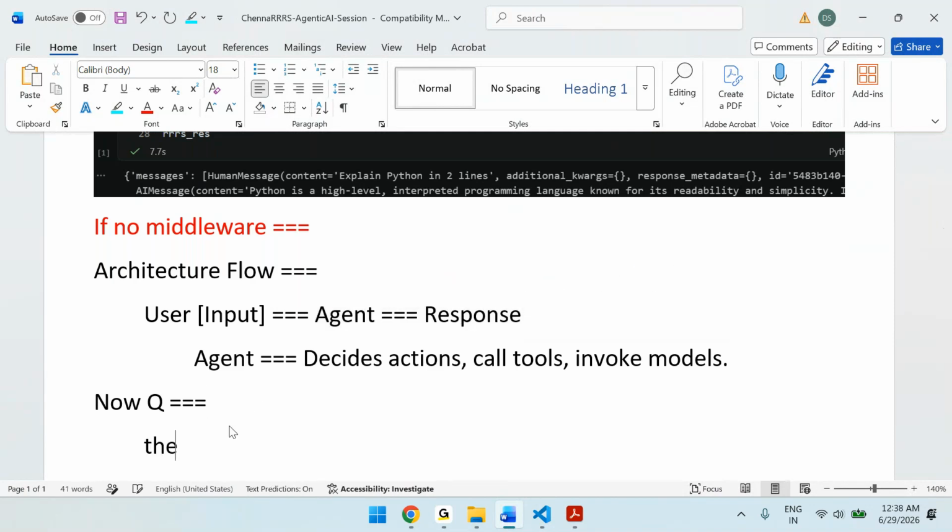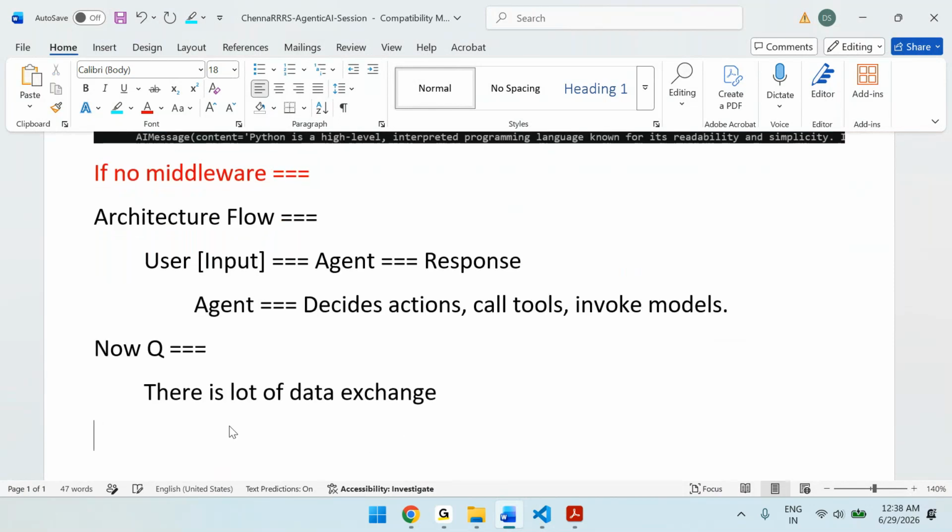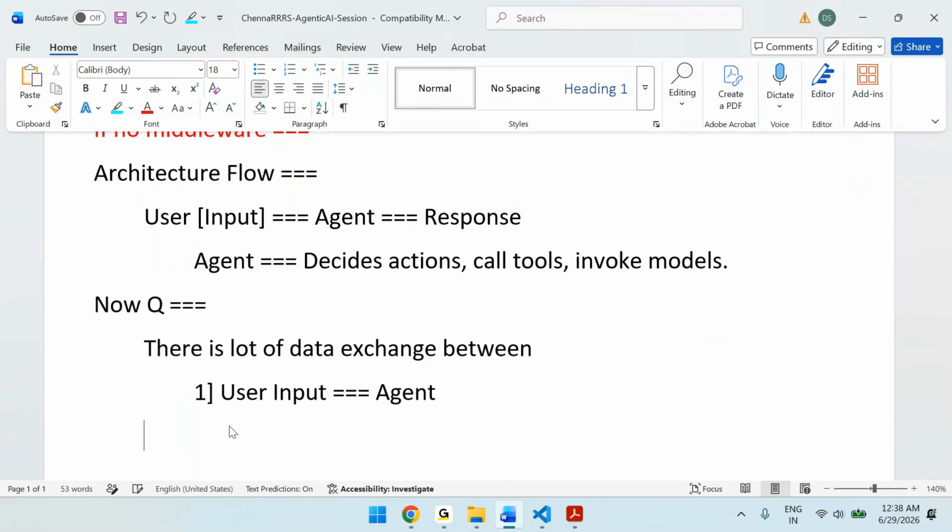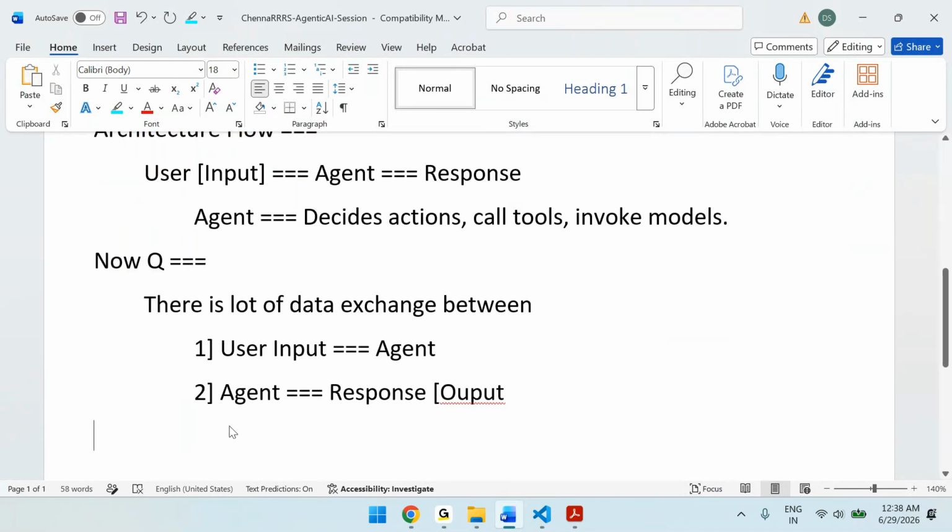That means there is a lot of data exchange between user input to agent, and agent to response, which means output.